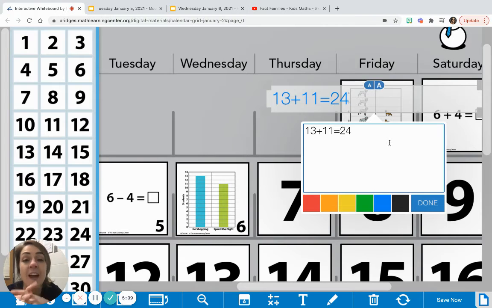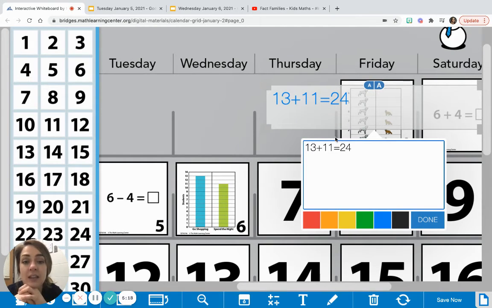So the next fact family that we do, the only thing that we do is we switch these numbers. So instead of adding 13 first, we're going to add 11 first. So it's going to look like this. 11 plus 13 still equals 24. If 13 plus 11 equals 24, then 11 plus 13 equals 24. All right, so we have our 2 addition number sentences done. You can't do it any other way and still use those 3 numbers.